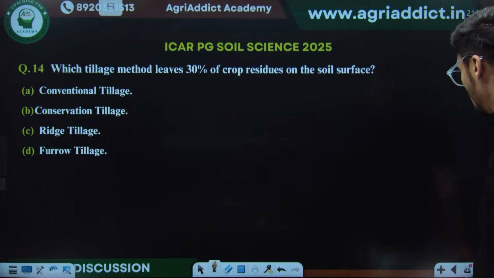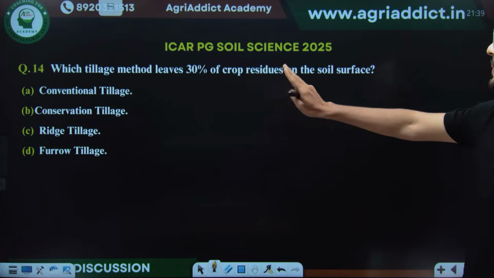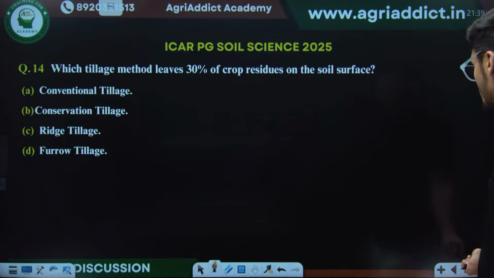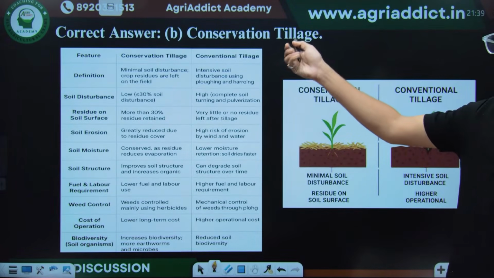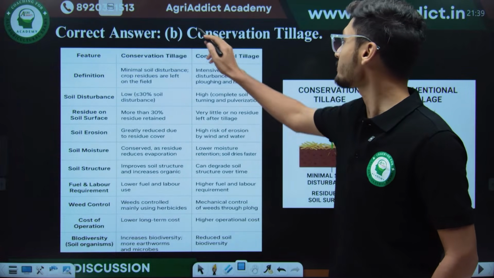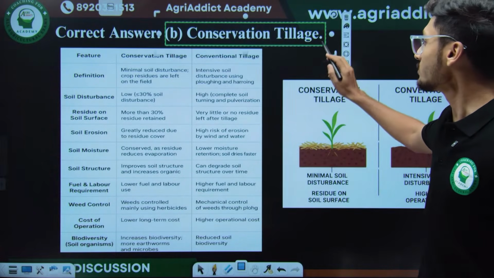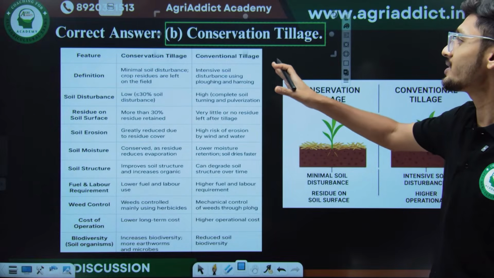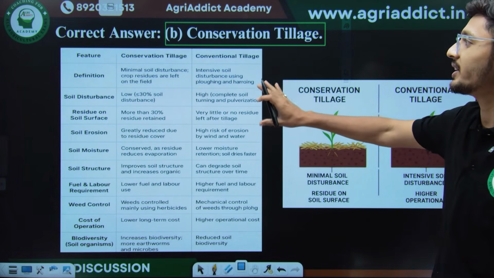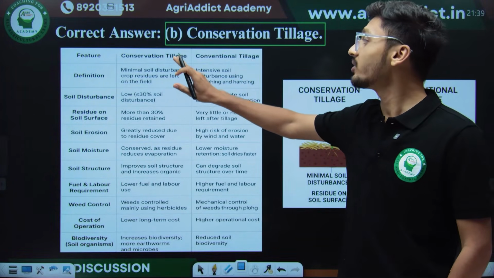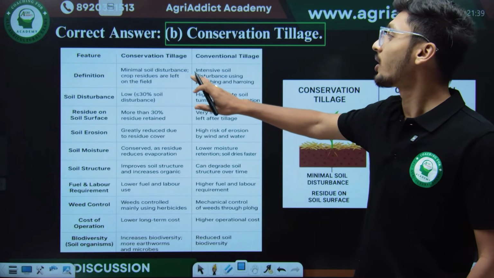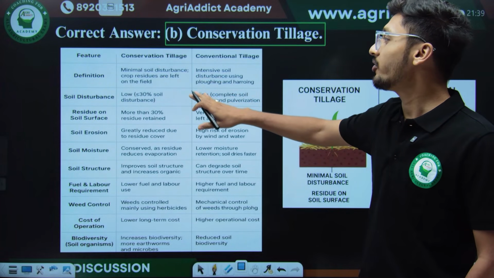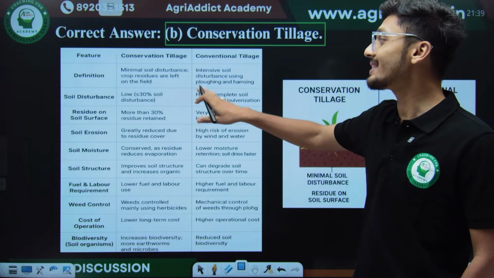Okay. Let's see. The statement is tillage method which leaves 30% of the crop residues on soil surface. And the answer for this is yes, definitely conservation tillage. Now let's understand what is the difference between conservation tillage and conventional tillage. Conservation tillage is when there is minimum soil disturbance. Crop residues are left on the field. Like soil disturbance is less than 30%.